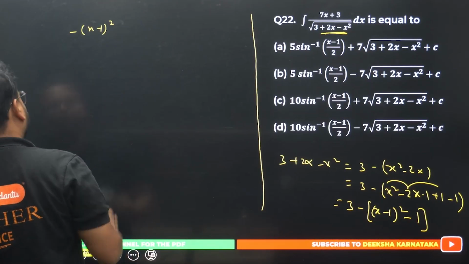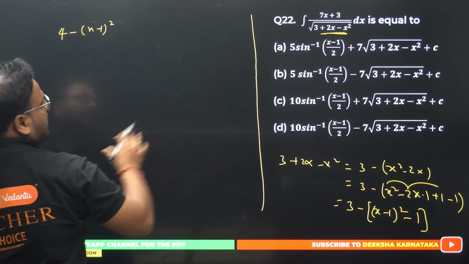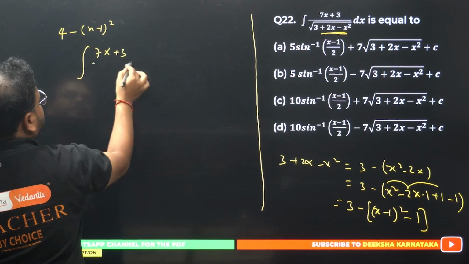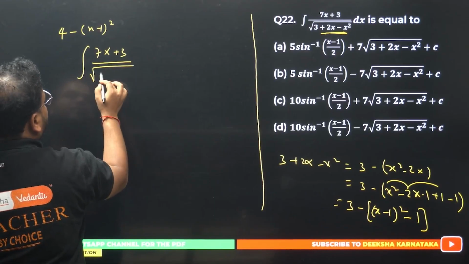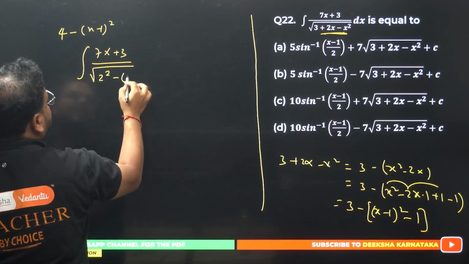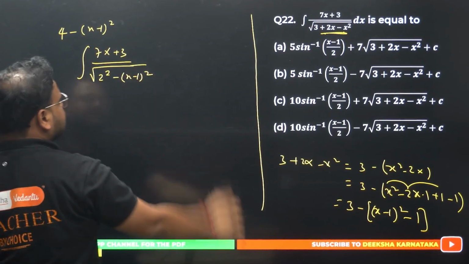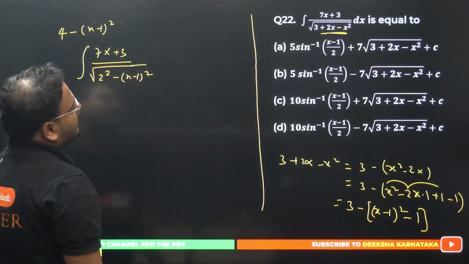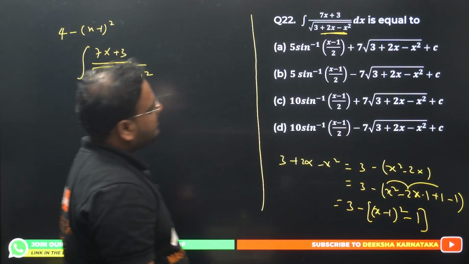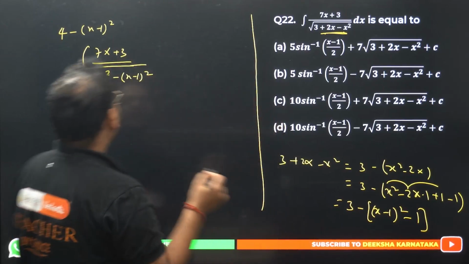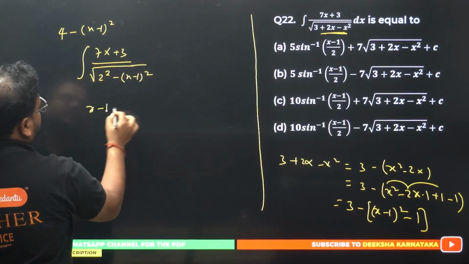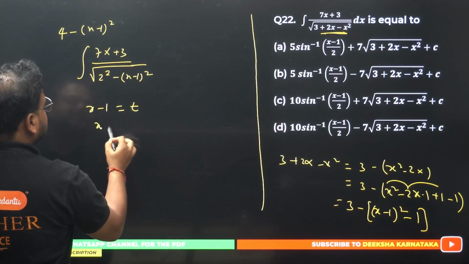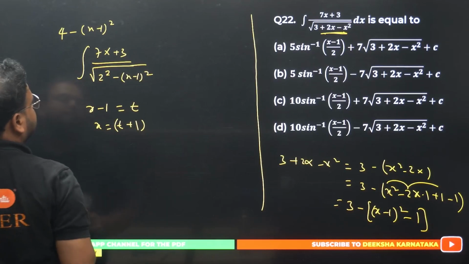Okay, now this integration becomes like this: 7x plus 3 divided by root of 2 square minus x minus 1 the square. Correct? Now if I take x minus 1 as the substitution, x minus 1 equal to, let's say, t, then what happens over here? I get this value of x as t plus 1.